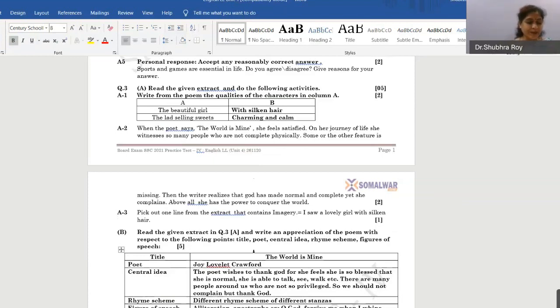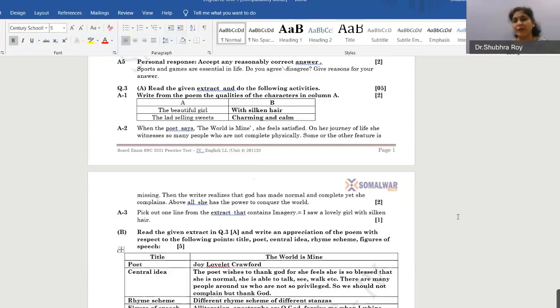Then activity 3 is pick out one line from the extract that contains imagery. There are many lines which show imagery. So this is one line that I have given. I saw a lovely girl with silken hair. This is a line with imagery. Next question is, read the given extract in question number 3 and write an appreciation. You have to write an appreciation of the same poem here particularly.